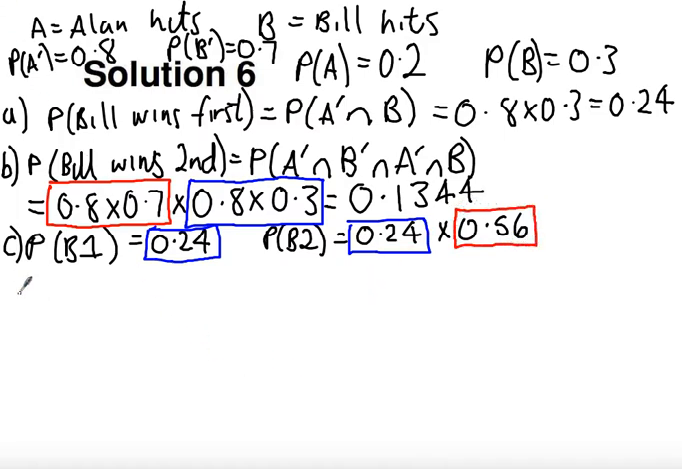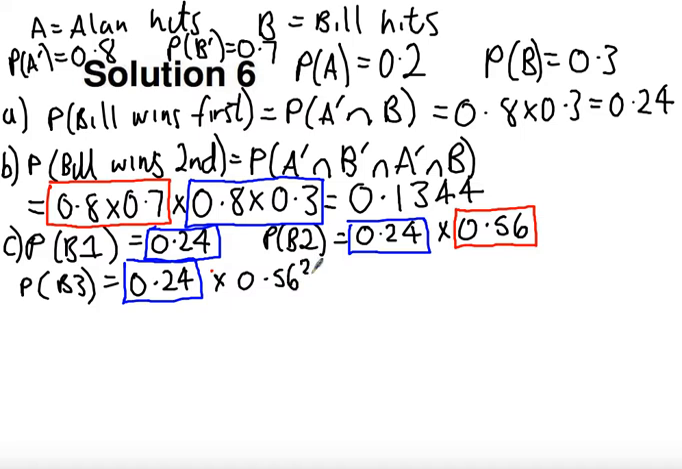And then if I look at probability Bill wins third, I get probability of winning a round where Bill wins. So that's the last thing that happens, but we know it's going to happen. One round where Alan misses and Bill wins. We're going to have to multiply this by not just one round of them both missing, but 2 rounds of them both missing. So what I'm going to get is times 0.56 squared for 2 rounds.